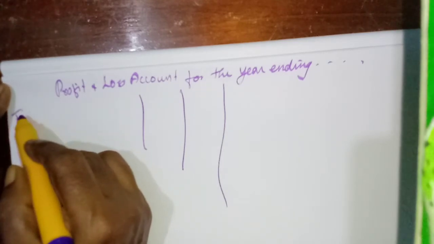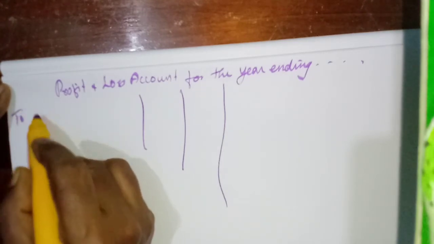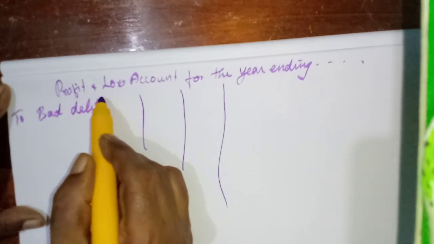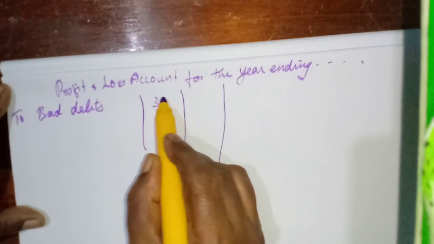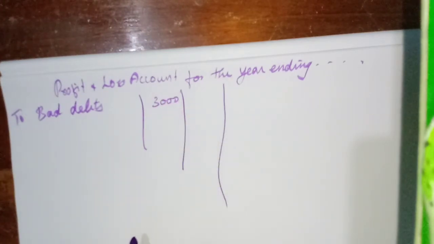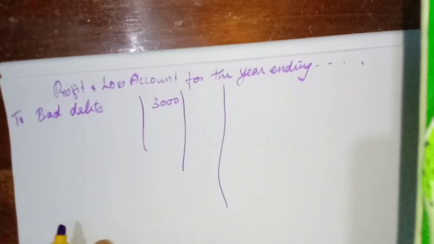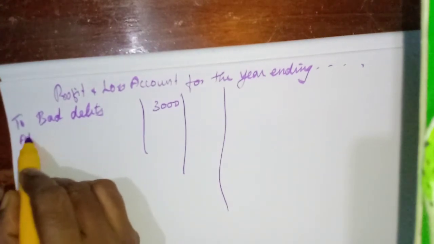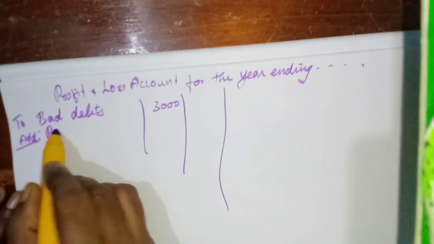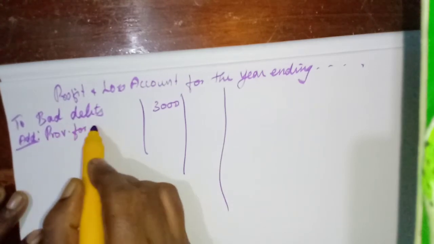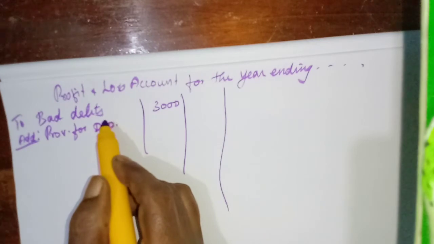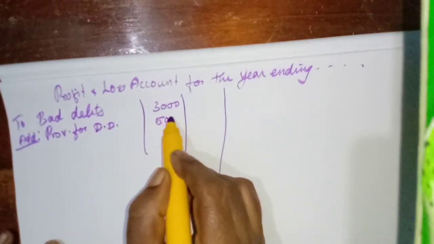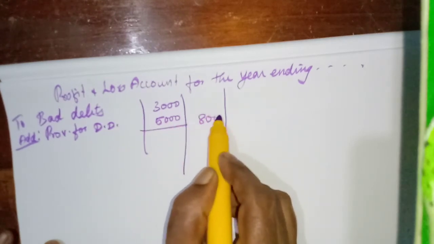First one, bad debts, old bad debts. Okay, that we have to take first. Now only one thing we are going to adjust: provision for doubtful debts. Add provision for doubtful debts. How much? 10% on 50,000, 5,000, isn't it? So this one we need to write.